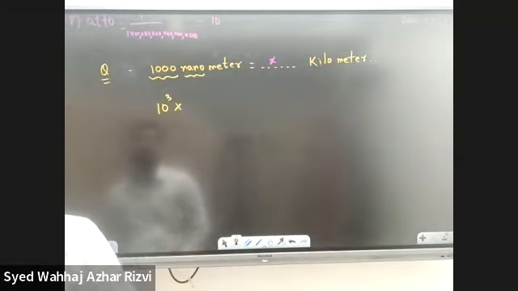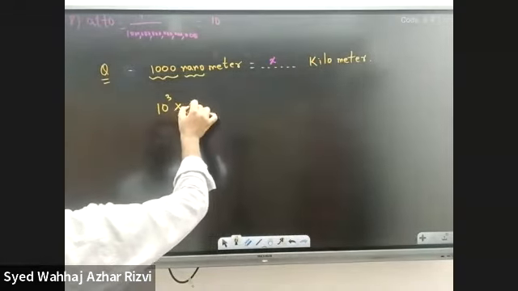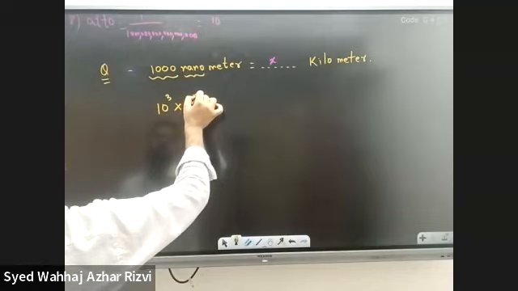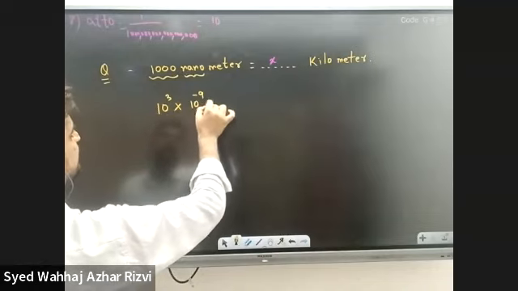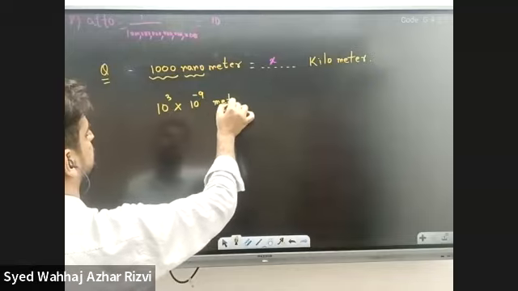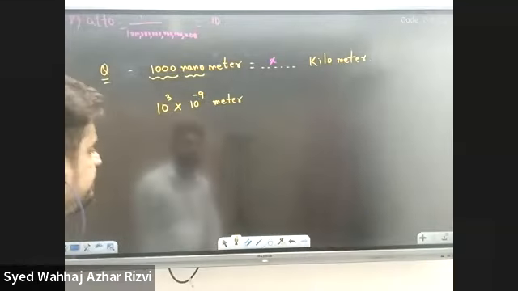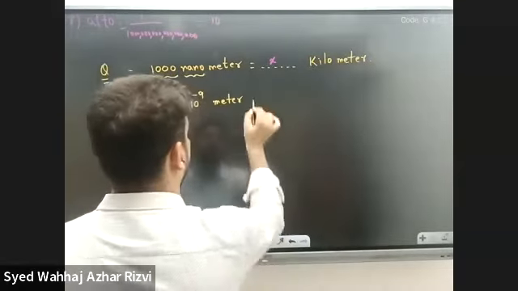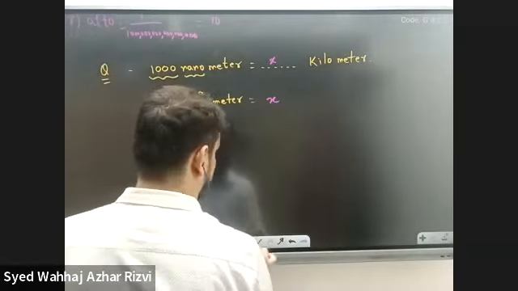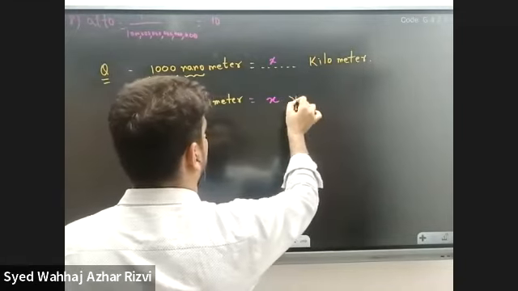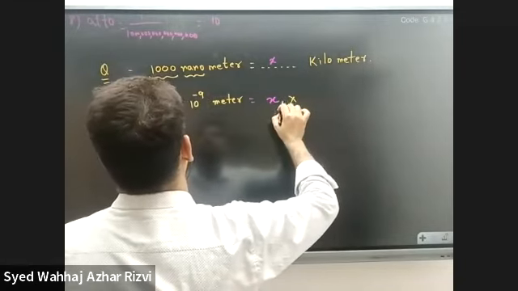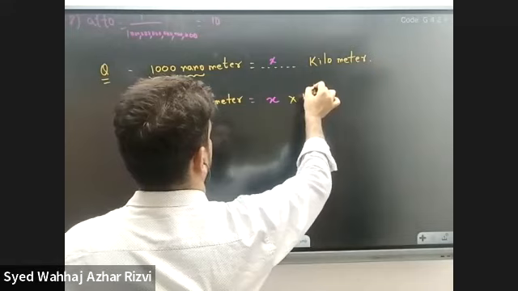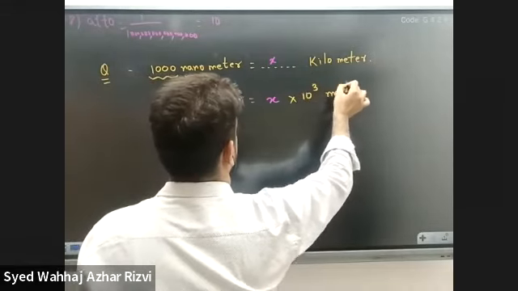Yes, the value of nano is 10 raised to the power negative 9. And then meter. And then we have x, and then we have a kilo. What is a kilo? A kilo is 10 to the power 3 meter, right?